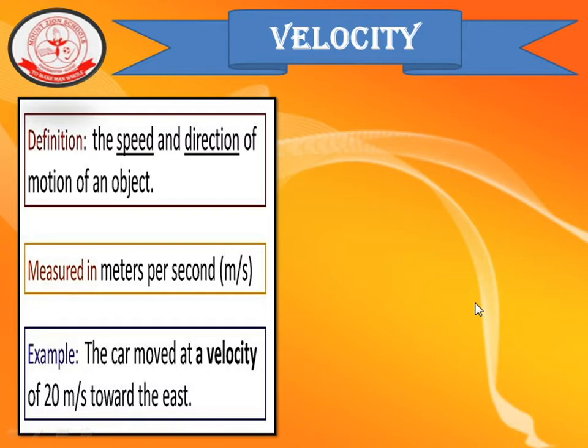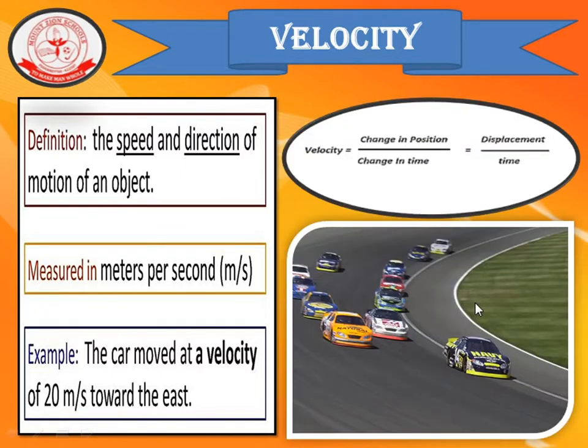An example for velocity is: the car moved at a velocity of 20 meter per second towards the east. Here 20 meter per second, 20 meter represents the distance covered and towards the east represents the direction.